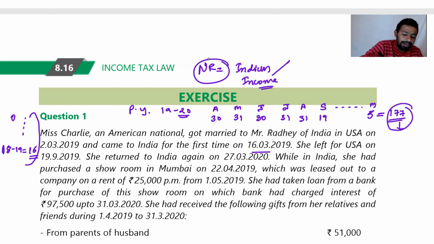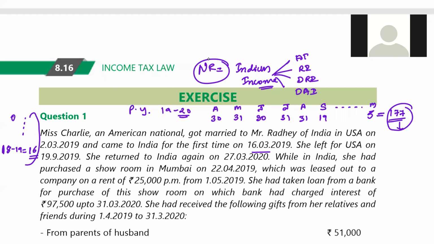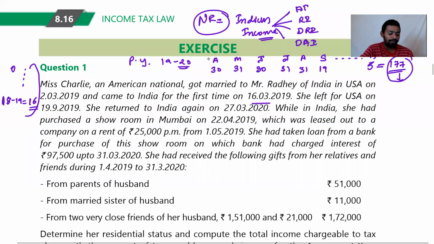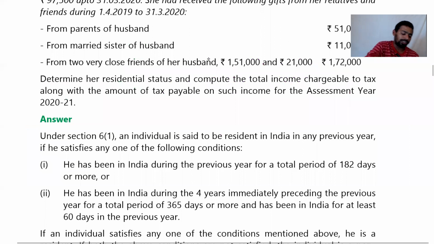Only on Indian income. Indian income means income accrued in India, income received in India, income deemed to be received in India, income deemed to be accrued. So this is the only taxable income. So fine. Part A of the question is done. So this is the part A of the question.